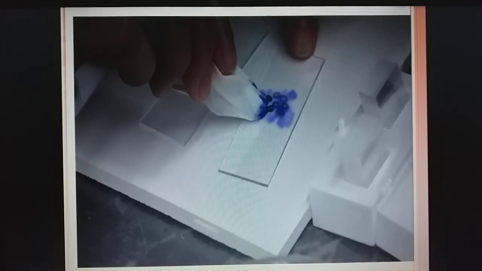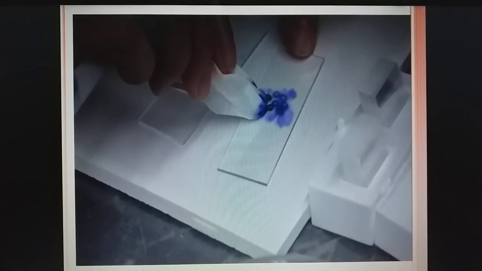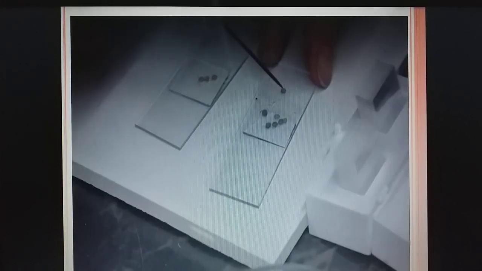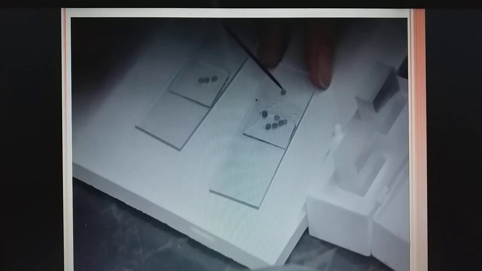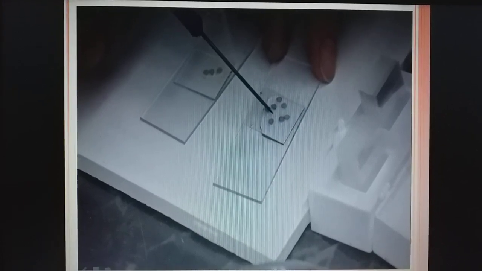Now with the help of blotting paper, we will remove the extra stain present on the glass slide. See here, the extra stain is being removed. Now put the glycerin and put the cover slip over it, with the help of the needle.